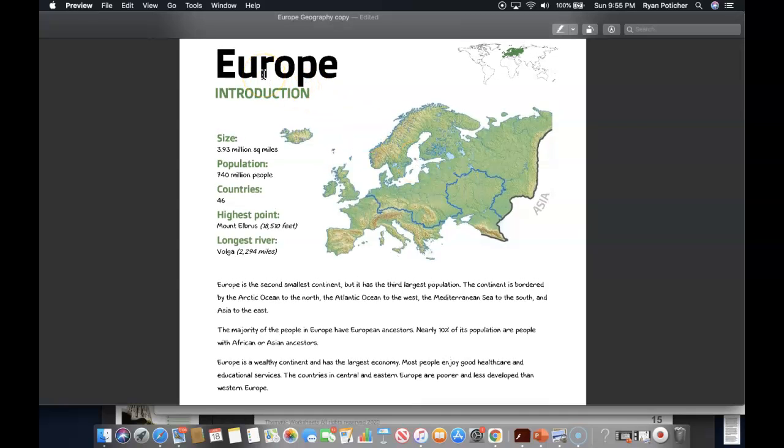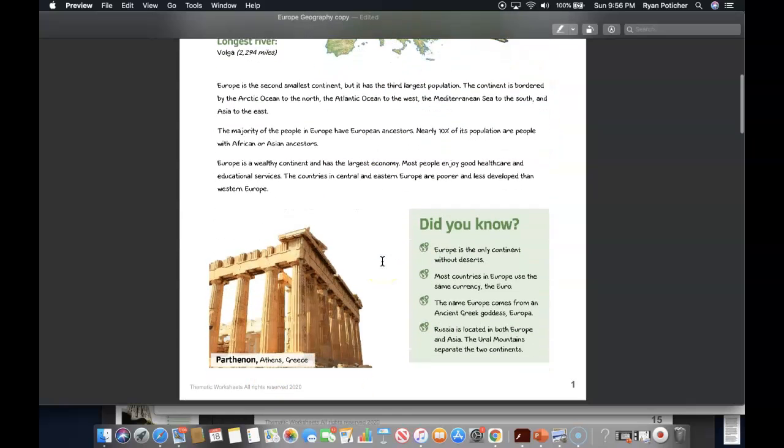Welcome to Europe. An introduction. Europe is comprised of 3.93 million square miles, with a population count of an estimated 740 million people, with 46 countries and the highest point being Mount Everest at 18,510 feet, and also the longest river being the Volga River at 2,294 miles. Europe is in fact unlike any other place in the world.